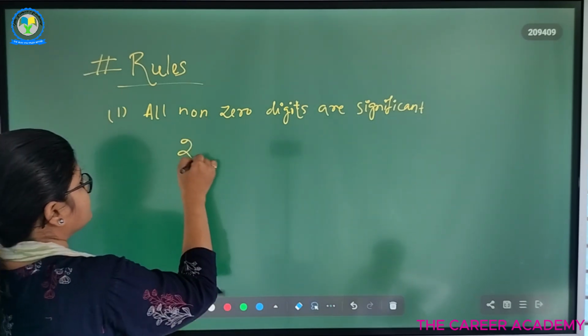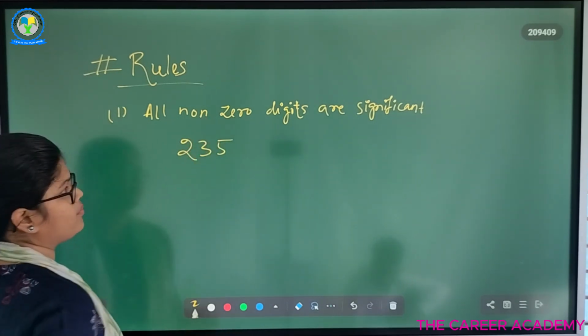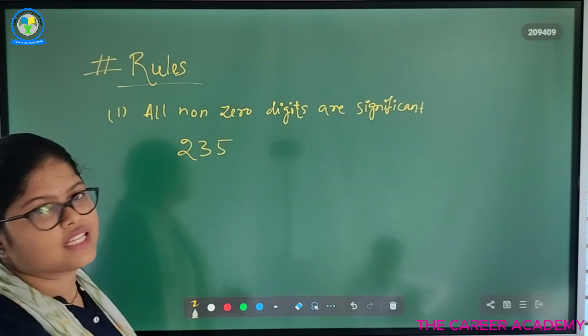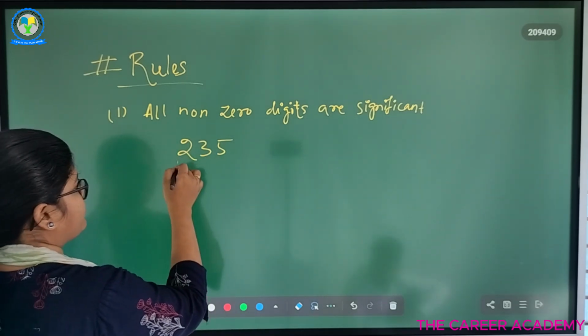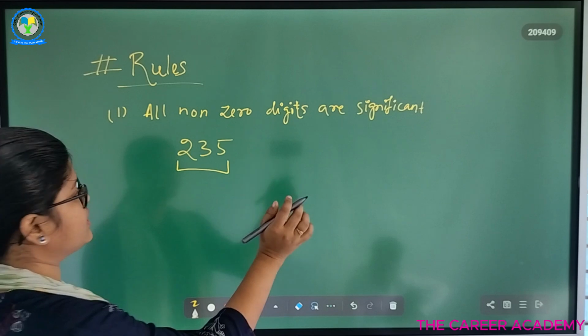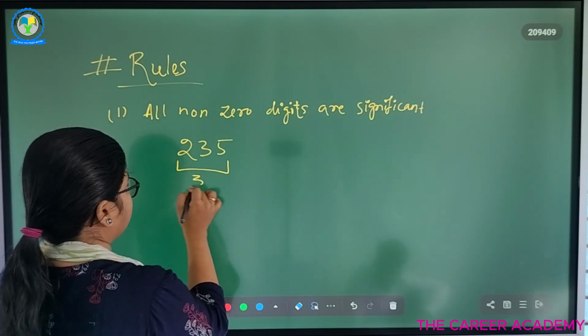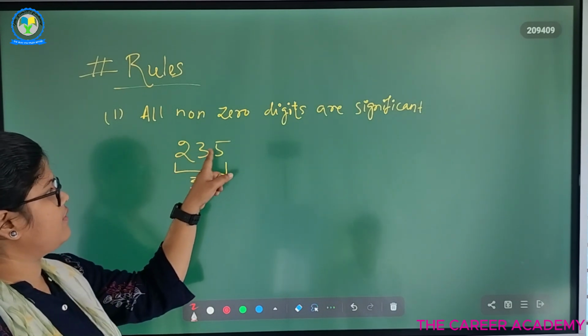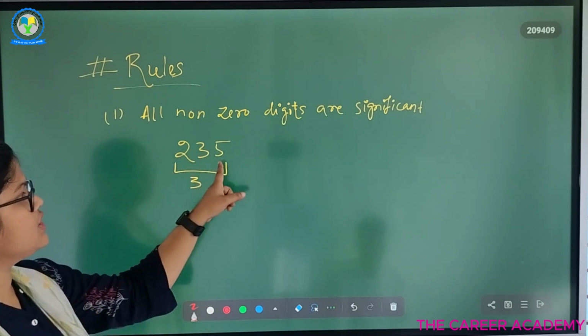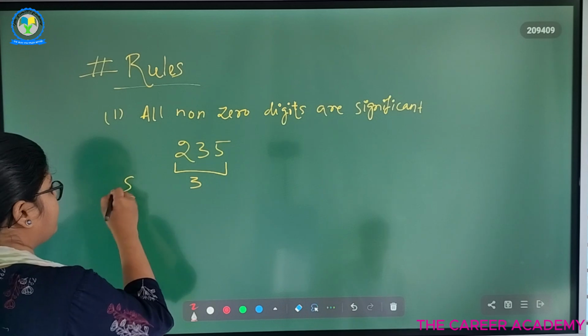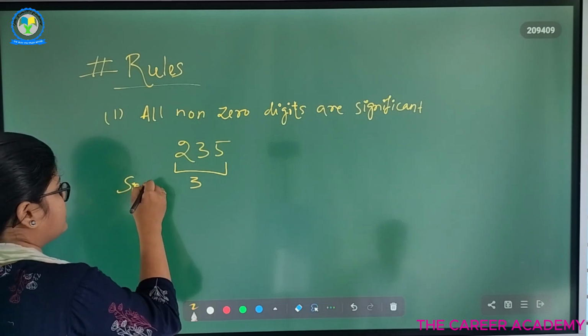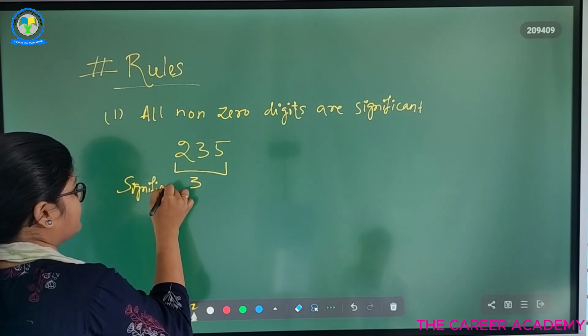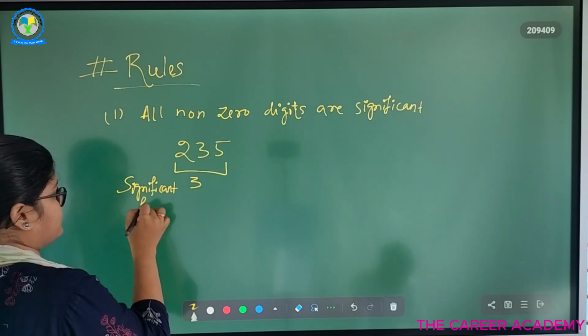Let's say the number 235. Here how many significant digits are there? 235. So these three are non-zero digits. So we have three significant figures.